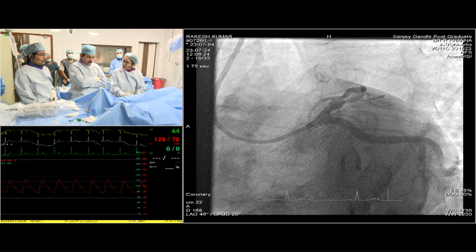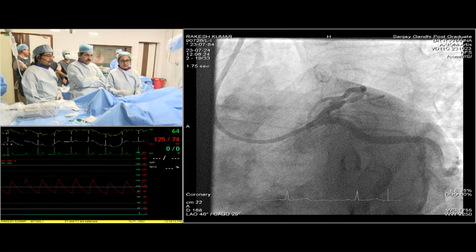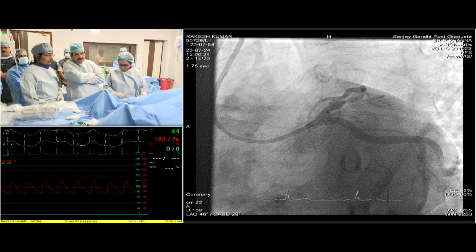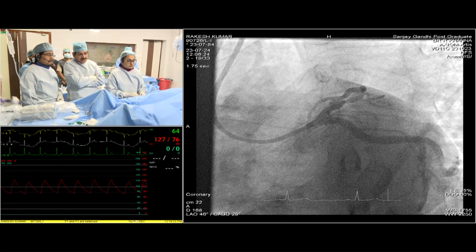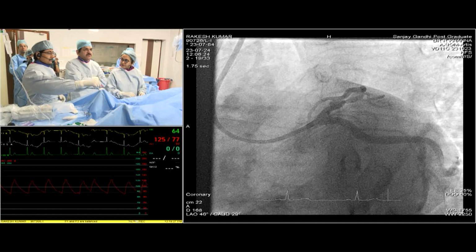So what we are dealing with, sir, is a young MI having proximal haziness, maybe a plaque rupture, erosion, or thrombotic lesion with a critical stenosis. Any comments? Along with us is Dr. Ankit Sahu. Dr. Ankit, how would you like to go about this case?